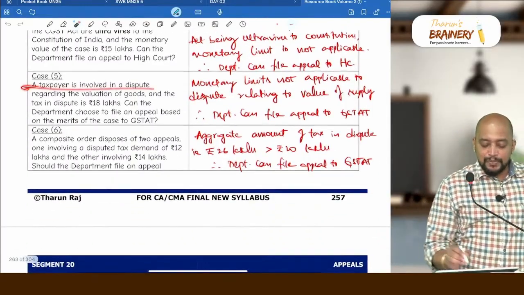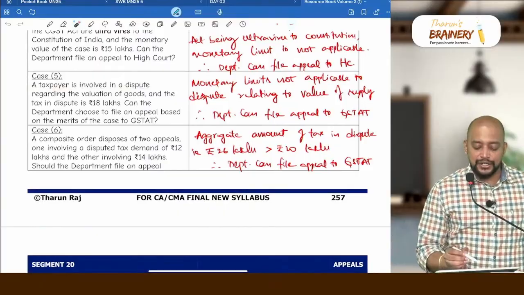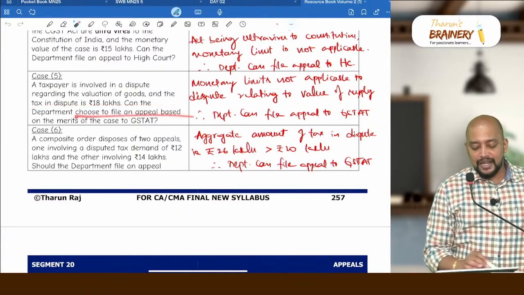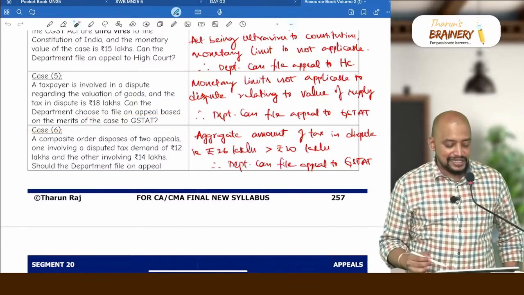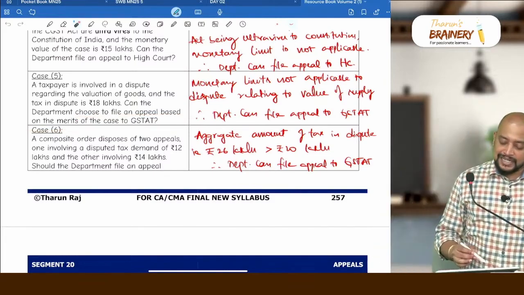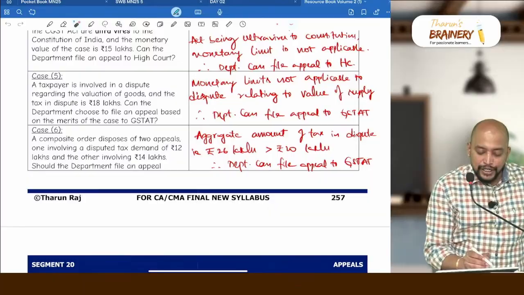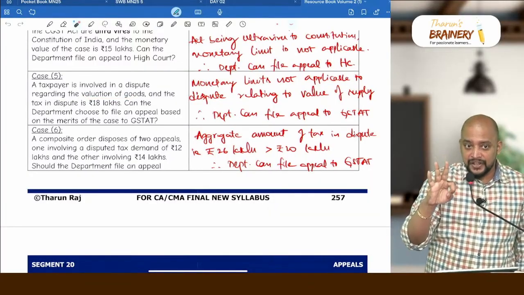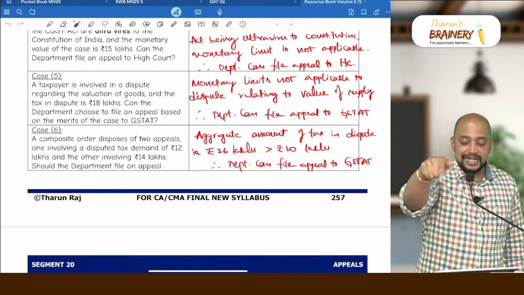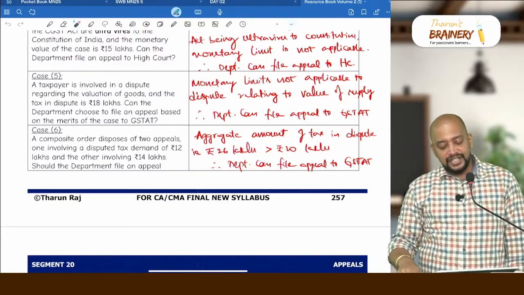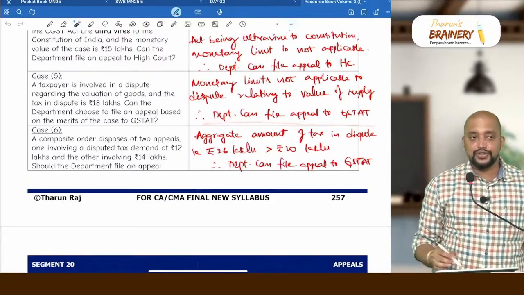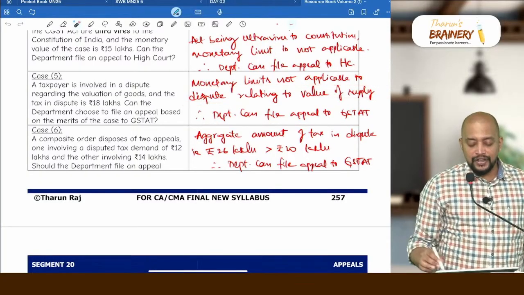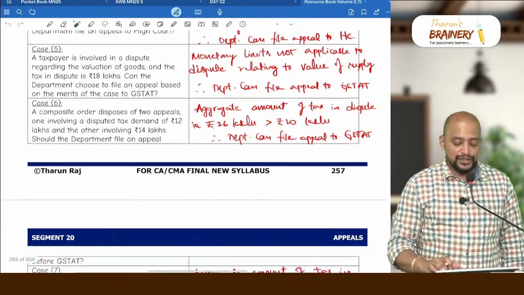Case 5. A taxpayer is involved in a dispute regarding the valuation of goods and the tax in dispute is 18 lakhs. Can the department choose to file an appeal based on the merits of the case to GSTAT? What happens here when the issue is related to value of supply? Value, refund, place of supply, classification. Here it is related to valuation. So definitely the department can file an appeal to GSTAT. Monetary limits are not applicable to disputes related to value of supply, therefore the department can file an appeal to GSTAT.